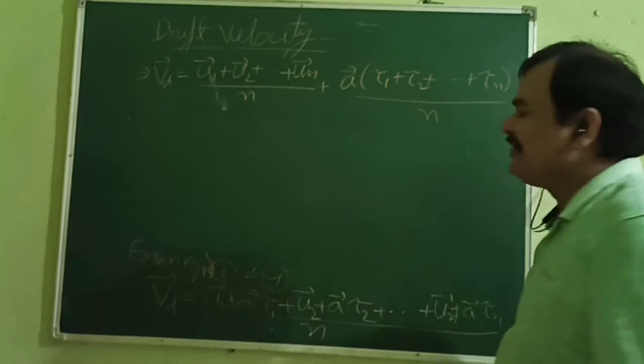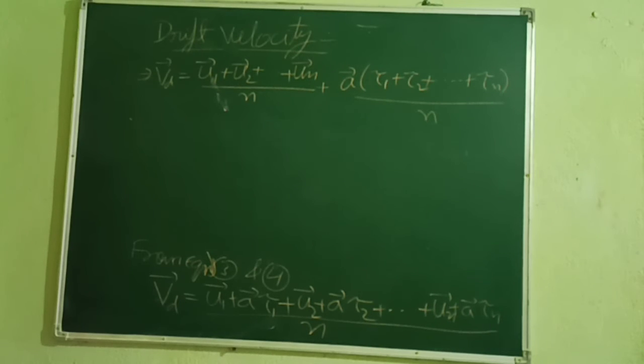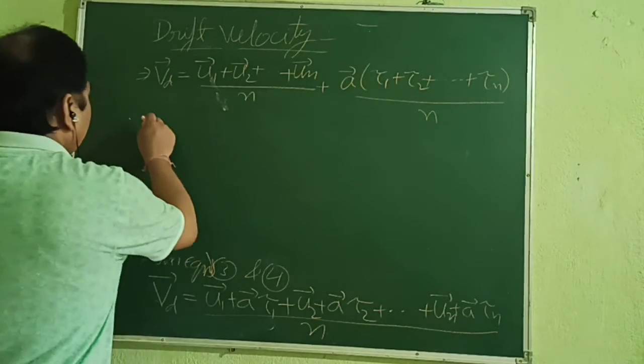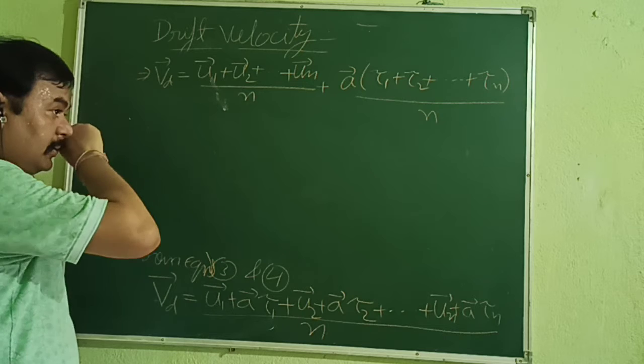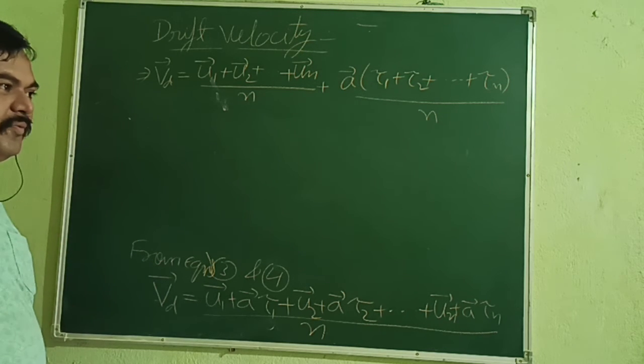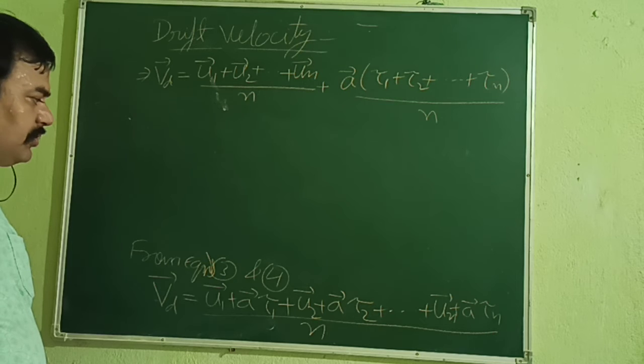See, it can be done or not? Obviously it can be done.